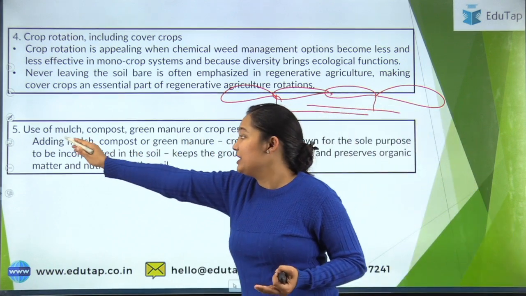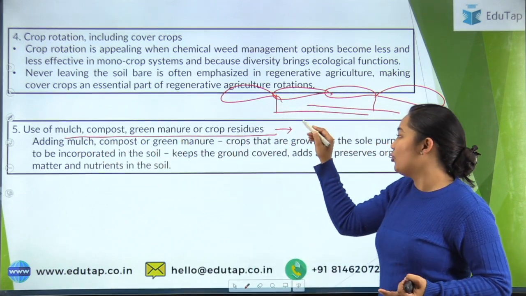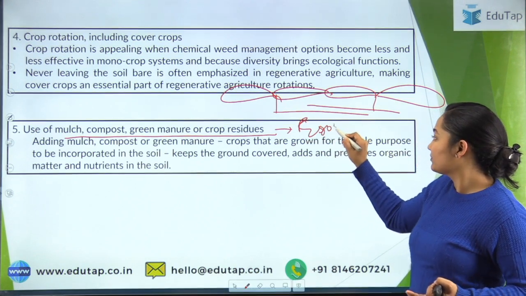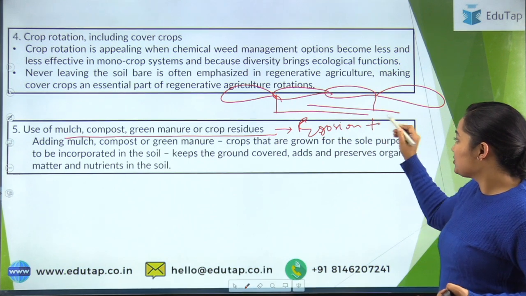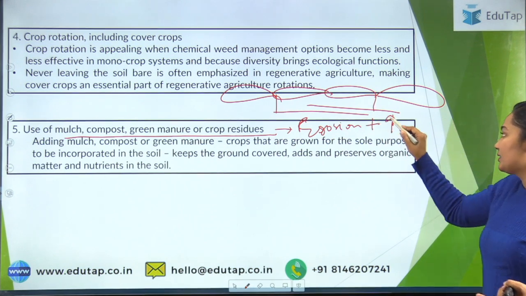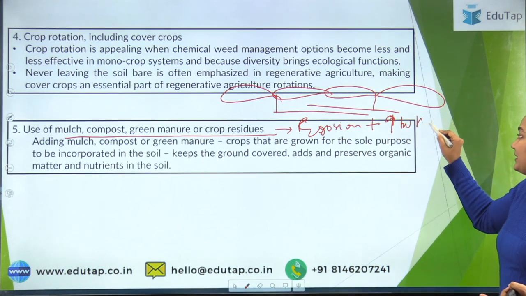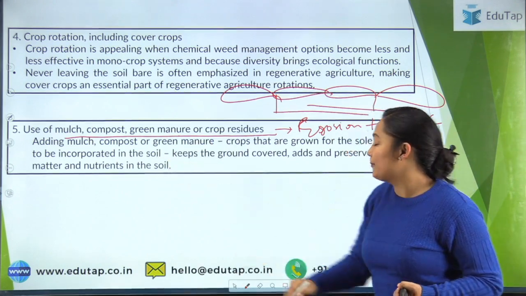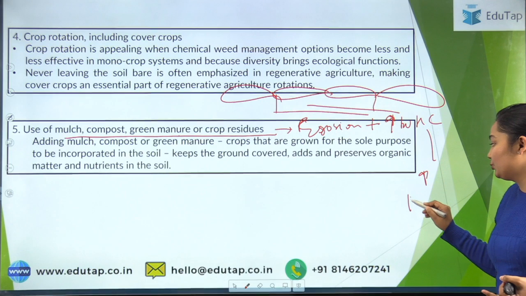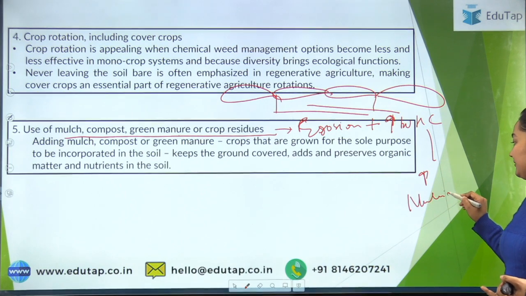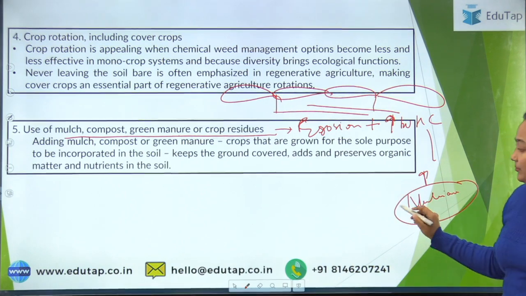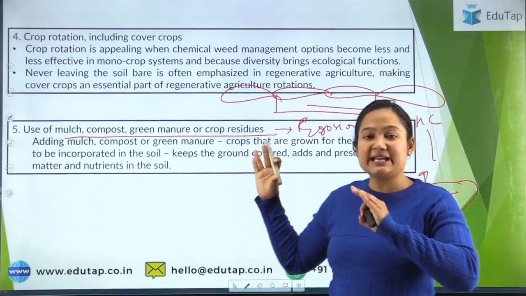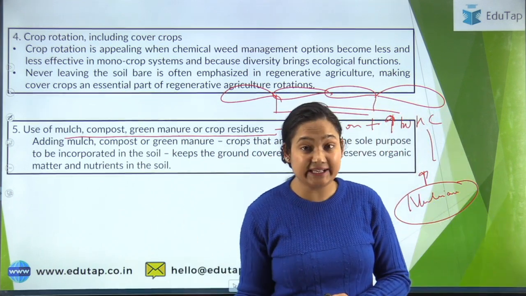Now what this will do, first of all it will help you hold water and prevent erosion. This will also increase the water holding capacity of the soil, and when we are talking about green manure and compost, this will also increase the nutrients. It will act as a source of nutrients and will improve the nutrient profile of the soil. So this was about the practices that we do in regenerative agriculture.